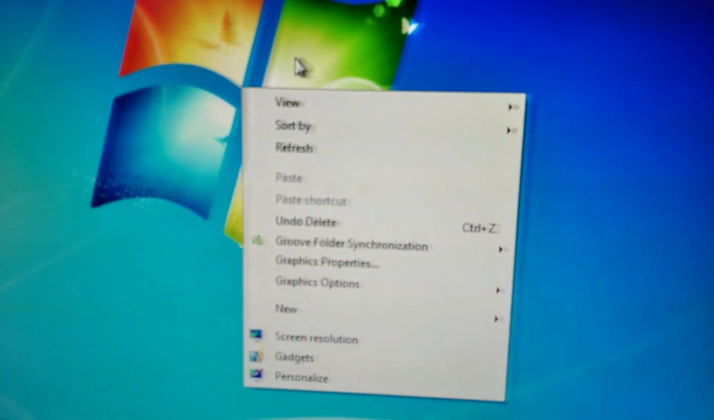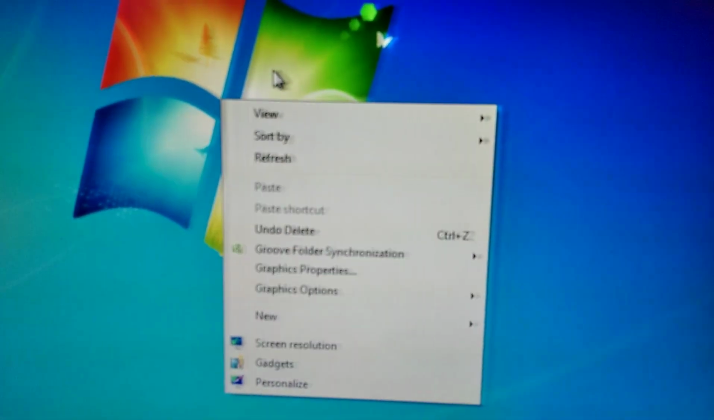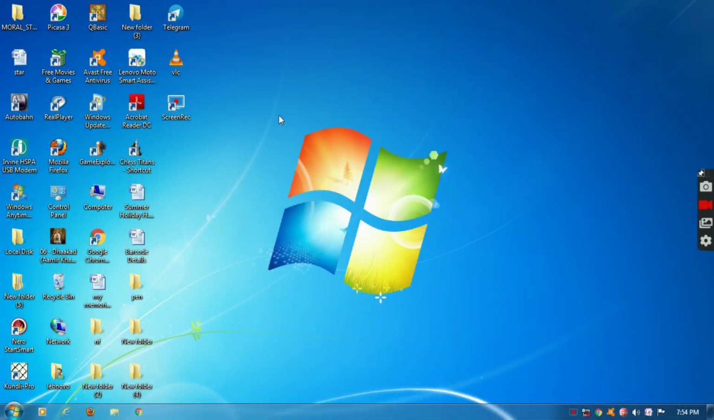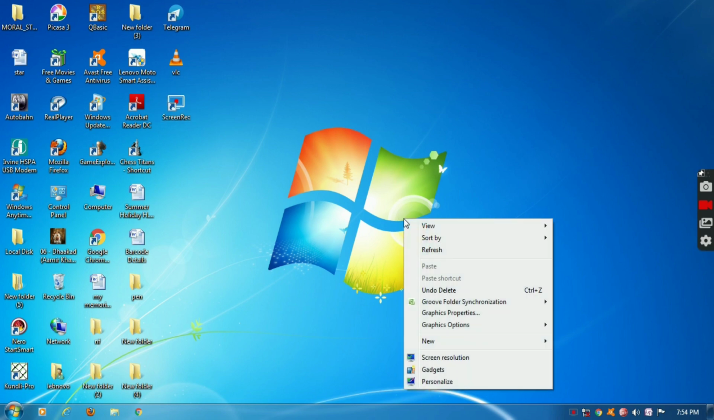Friends, now we will learn how to write our name in the computer. So let's write our name. See friends, this is the cursor. We have to place the cursor in any blank space on the desktop and press right click. And now we have to left click on the New button.